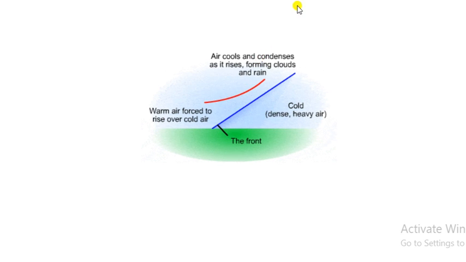So this is the reason, and this is how cyclonic precipitation takes place. And when these two air masses clash with each other on this surface, that is nothing but the front. I hope you have understood this well.